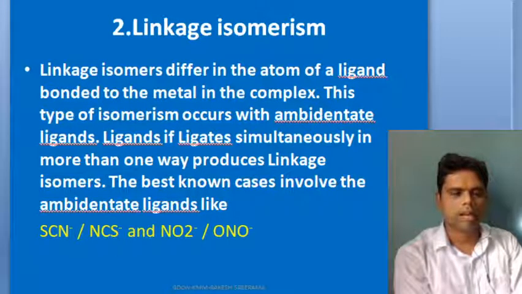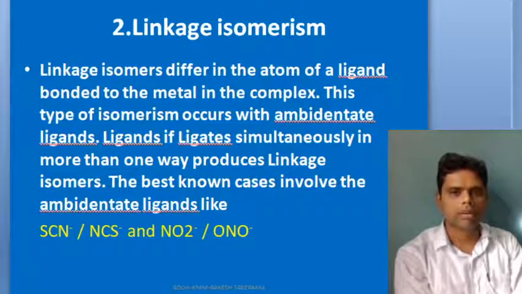In nitrito-O, oxygen is the ligating atom with the metal. In nitrito-N, nitrogen is the donor atom or ligating atom with the metal. So we have 2 different atoms, one is oxygen, another is nitrogen, in the ambidentate ligand.